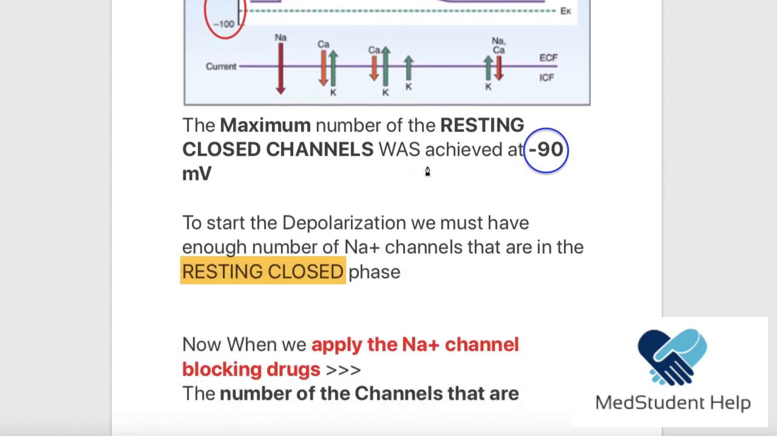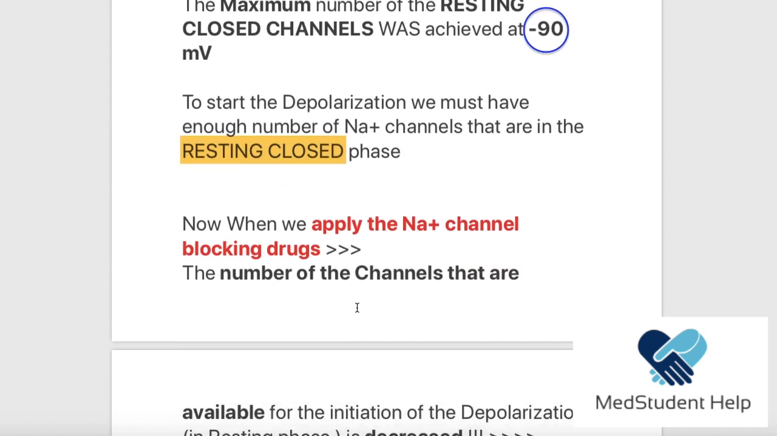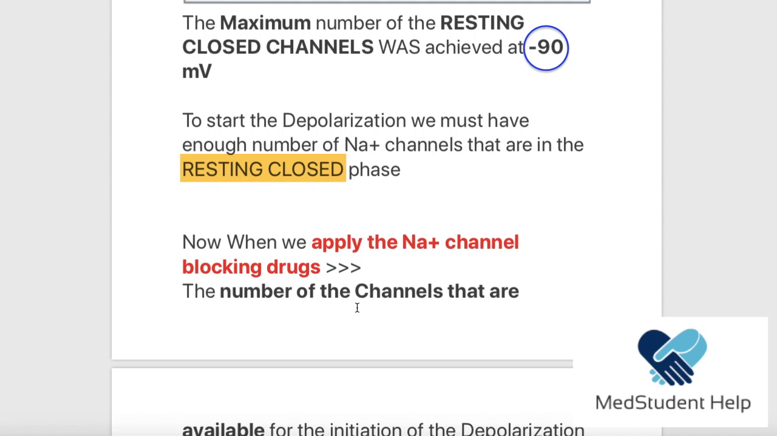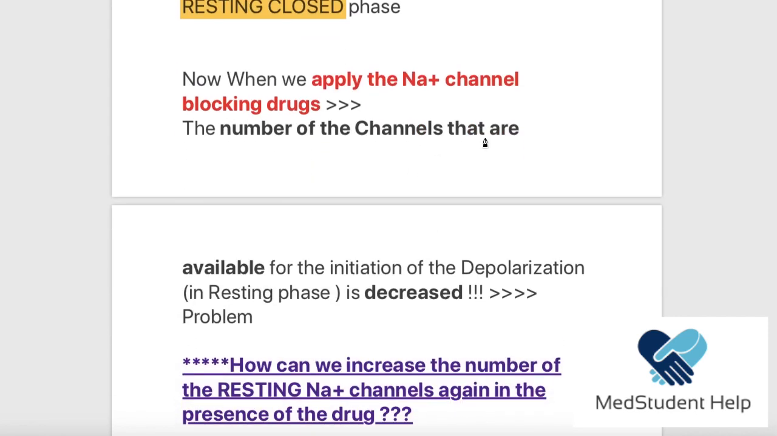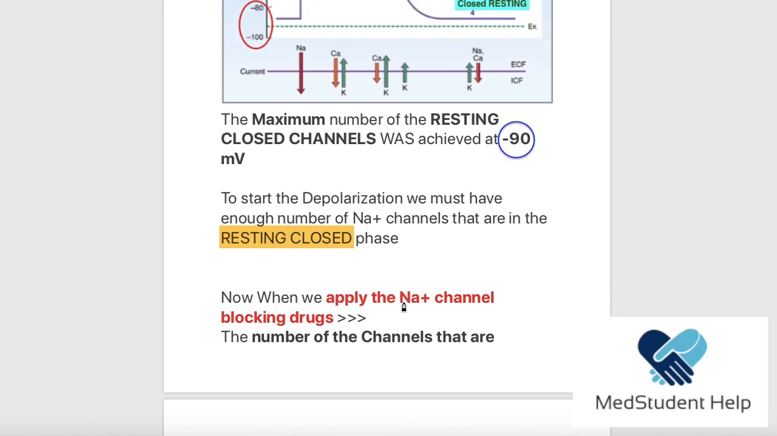So to start a new depolarization, we must have enough sodium channels that are in the resting closed phase. Okay. Now, let's apply our drugs. We said that the first category of the antiarrhythmic drugs are the drugs that block the sodium channels, right? So now, when we apply the sodium channel blocking drugs, the number of channels that are available for the initiation of the depolarization, which actually means that they are in the resting phase, is going to decrease. Okay, so that's the problem here.